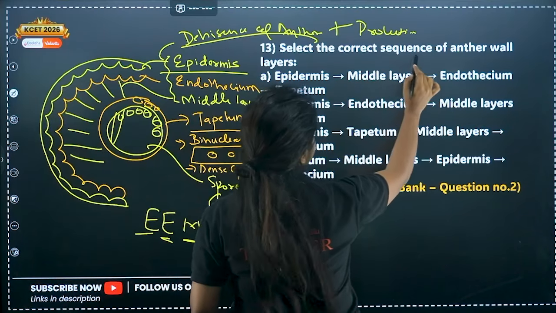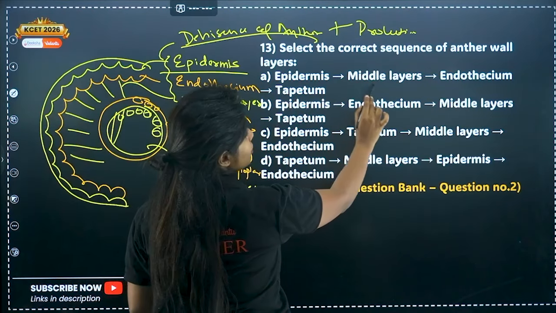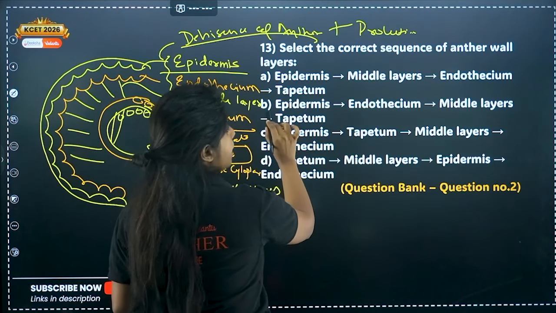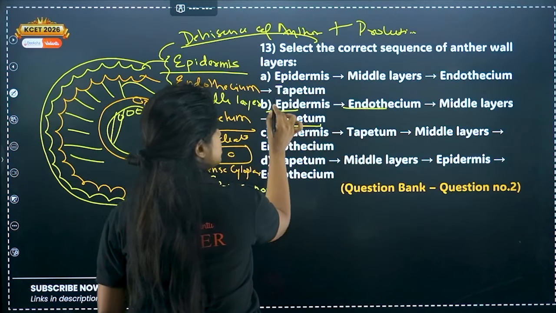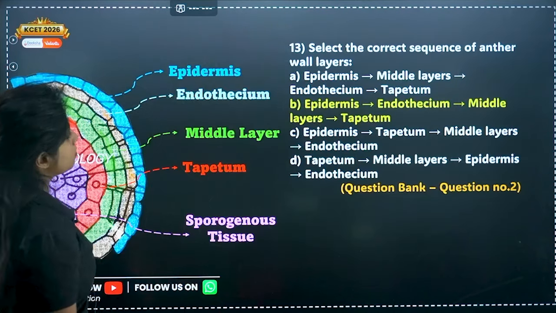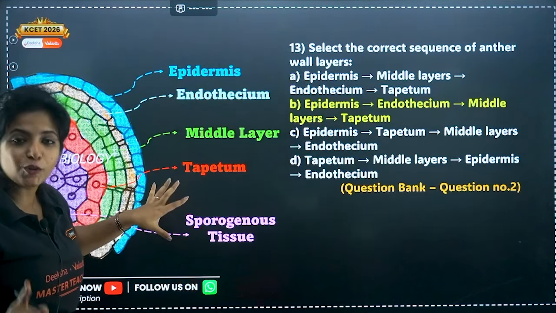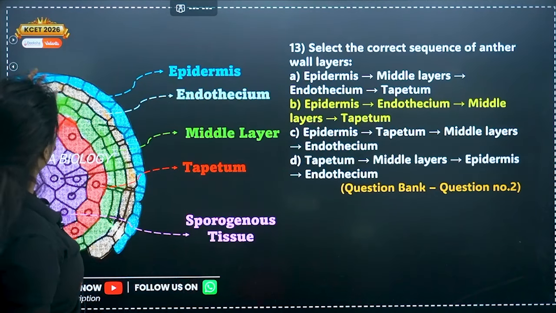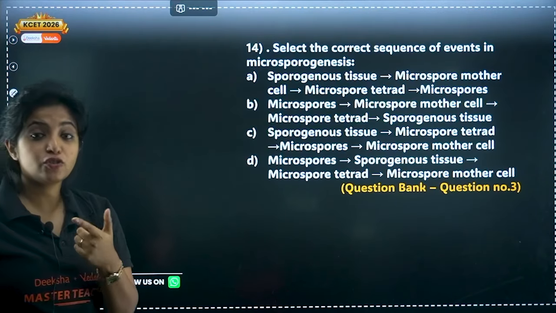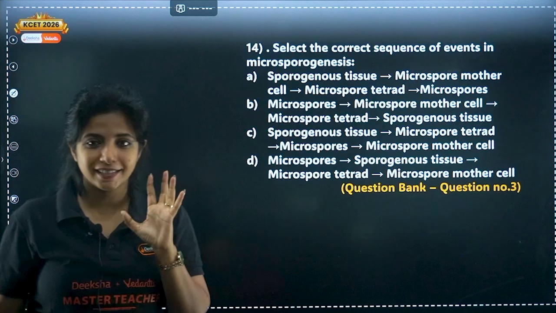Select the correct sequence of anther wall layers: epidermis, middle layer, endothecium. Wrong. Epidermis, endothecium, middle layer, tapetum. Yes. So your answer for this question becomes B. This is a picture you can refer to. Okay. You might be asked to draw this as well. Make sure you practice the diagram.